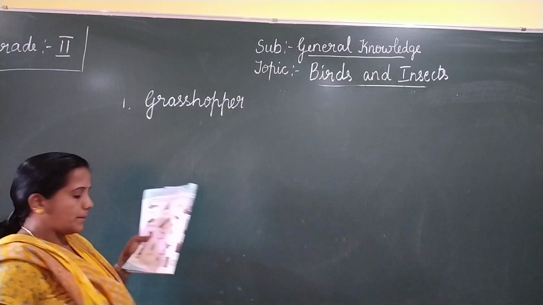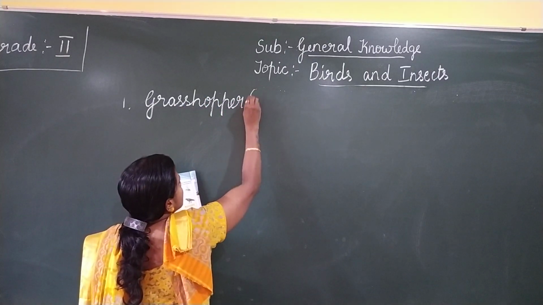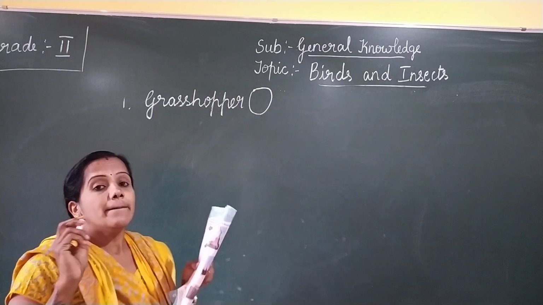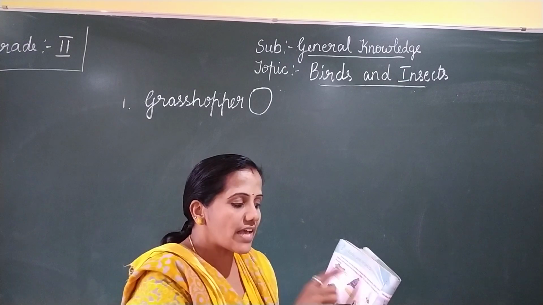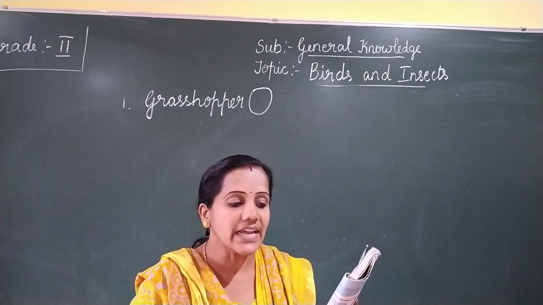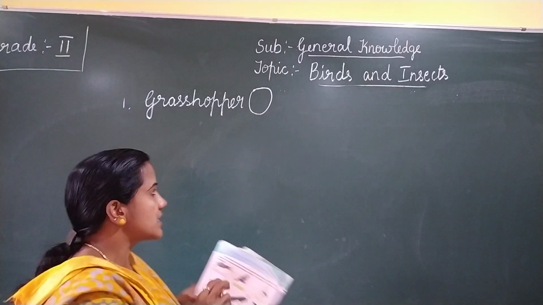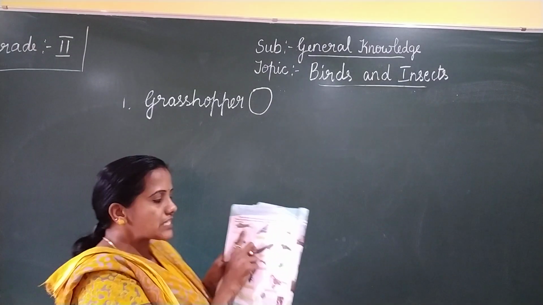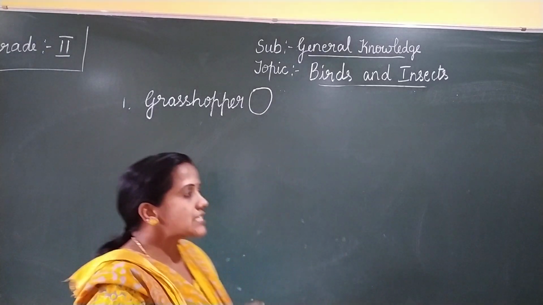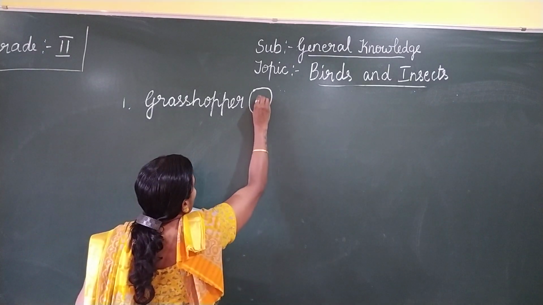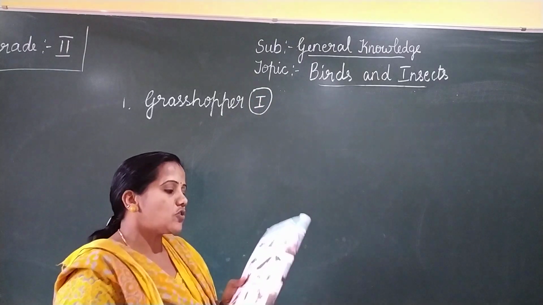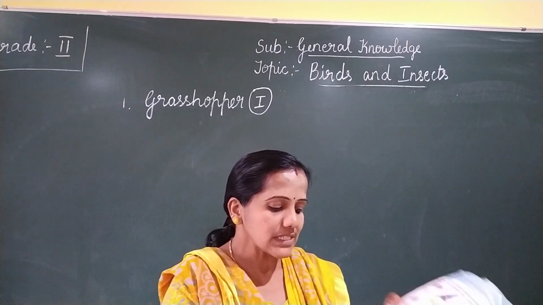Grasshopper. Beside that there is a circle, is it? We should write whether it is a bird or an insect. They have written: write B for bird or I for insect in the circle. Is this grasshopper a bird or an insect? It is an insect. So we will write I in the circle. Next we move on to the second one.